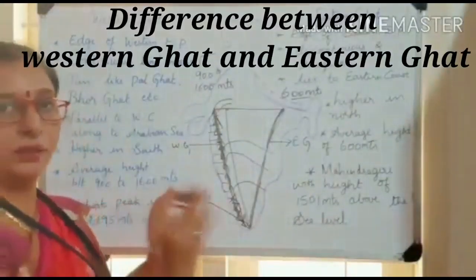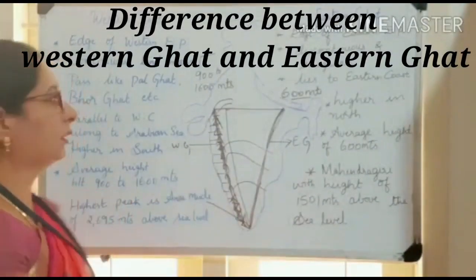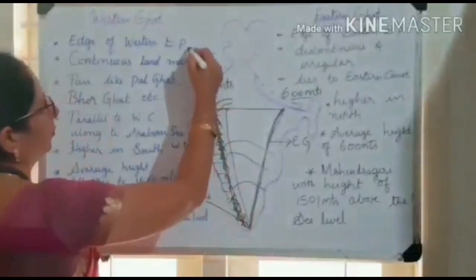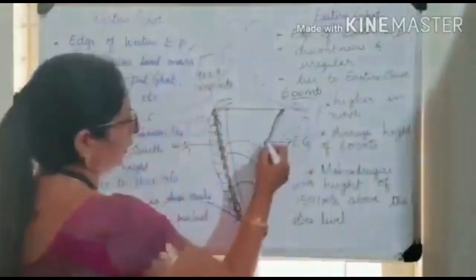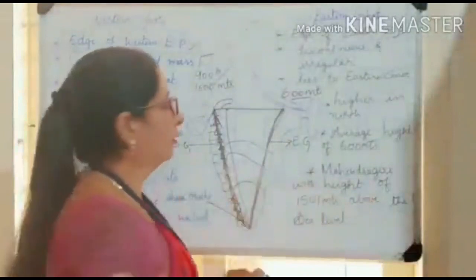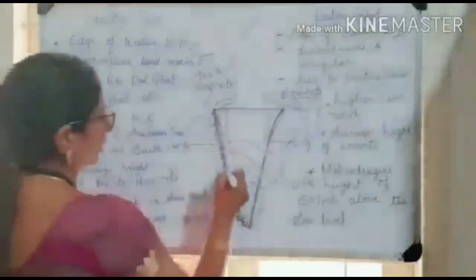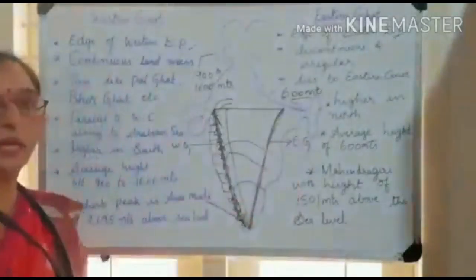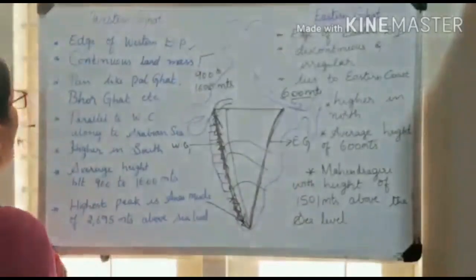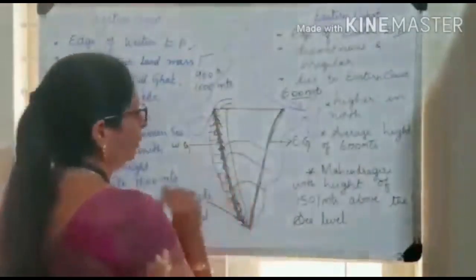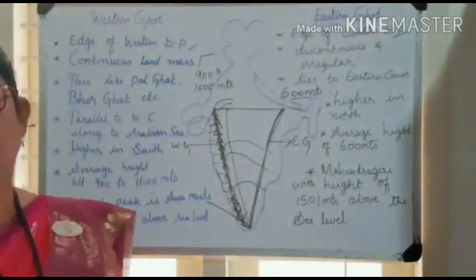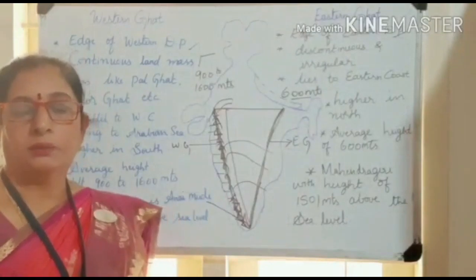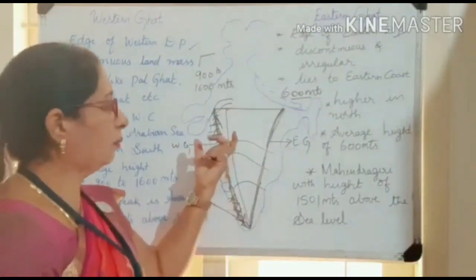Now let us understand the difference by reading both the features. The edge of the Western Ghats lies on the Deccan Plateau. In the Eastern Ghats, the edge of the Ghat lies on the Deccan Plateau in the eastern side. The Western Ghats are a continuous mountain landmass. The Eastern Ghats are an irregular and discontinuous landmass. In the Western Ghats we can pass only through natural passes like Pal Ghat, Bhor Ghat and Thal Ghat. Why, children?